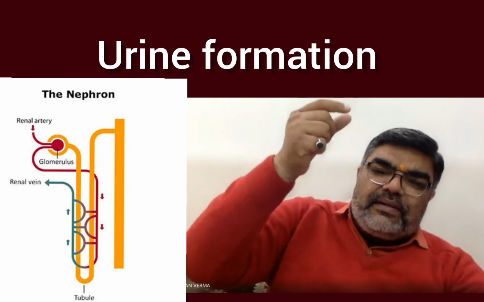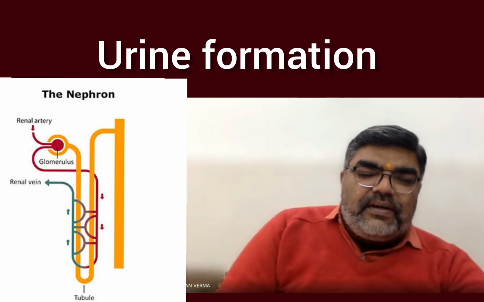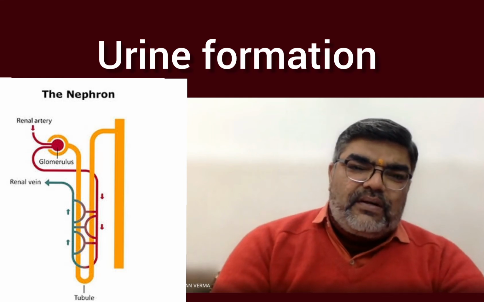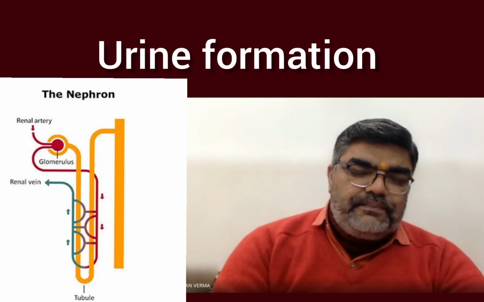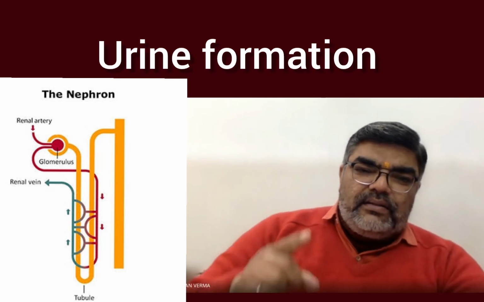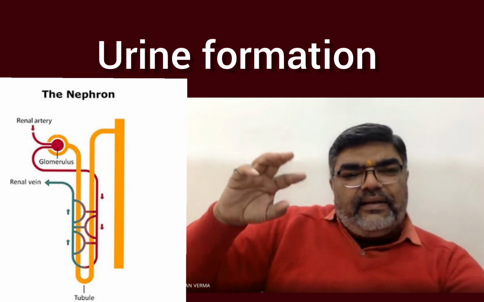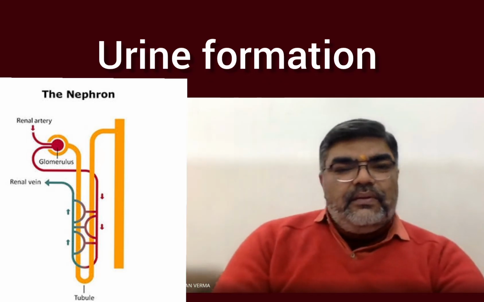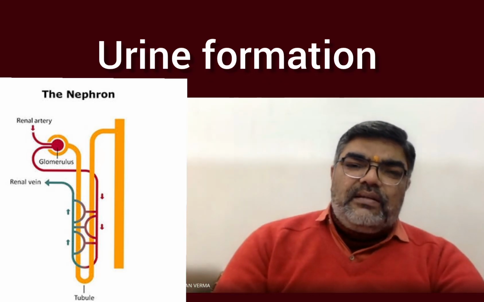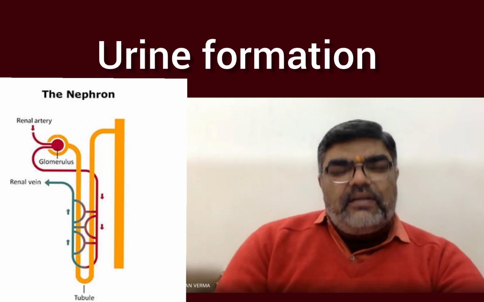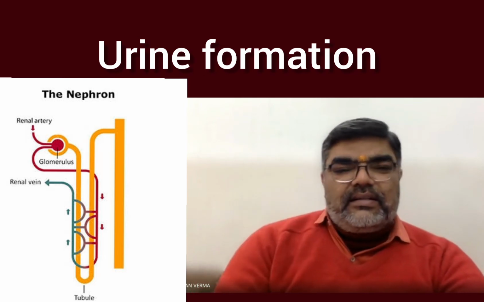When blood is filtered, a filtrate reaches the descending tubule through the proximal convoluted tubule and moves forward via the Henle loop to the ascending tubule and distal convoluted tubule, and ultimately is collected in the collecting duct.